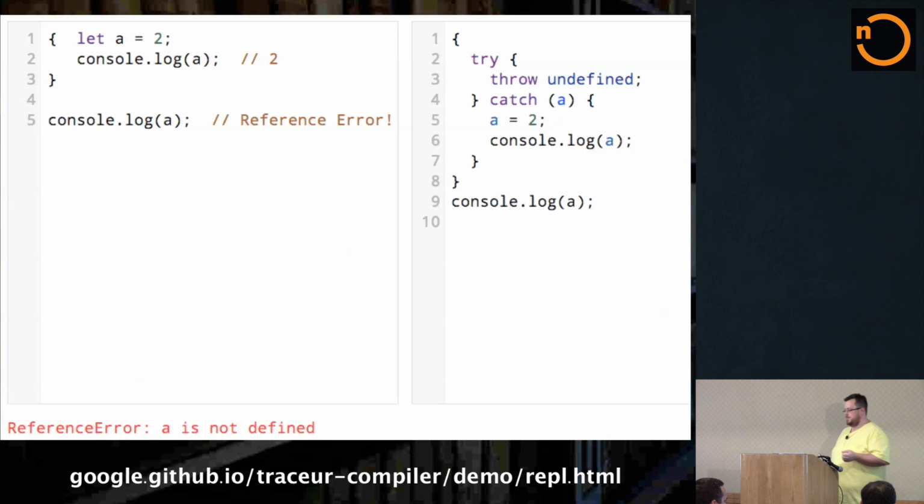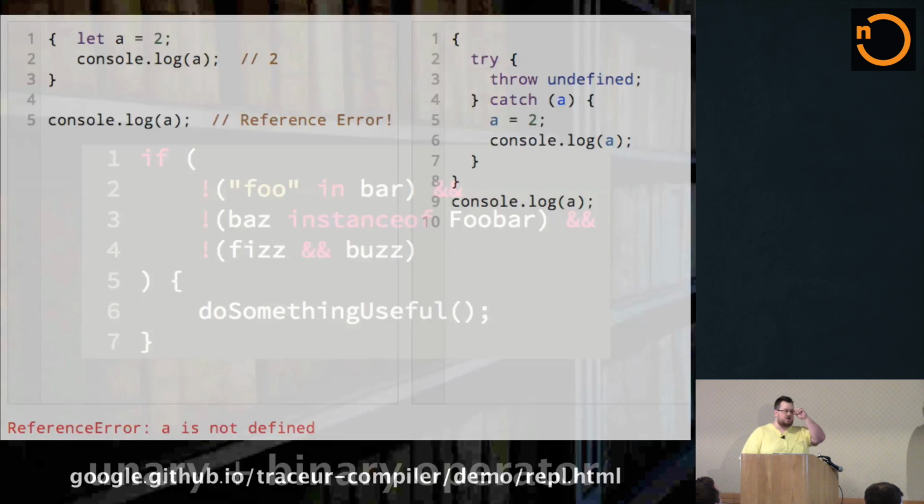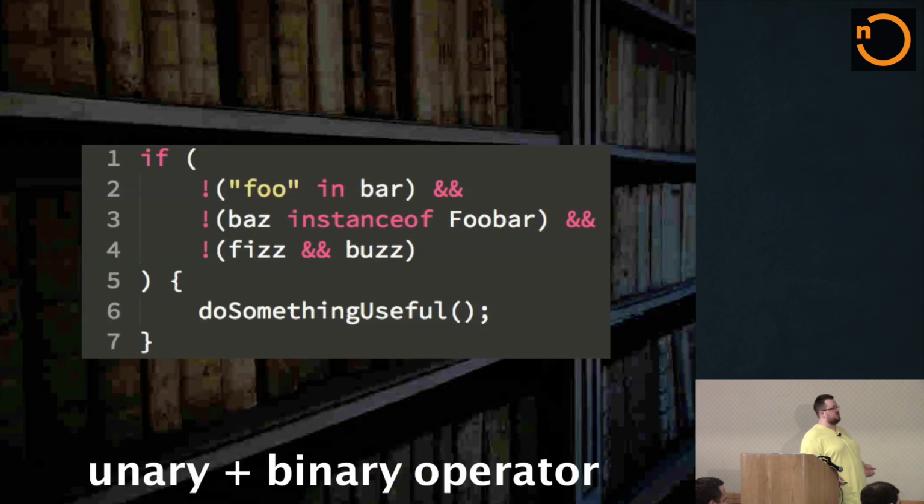So that's just one example. Let's talk about some other examples. I won't show you tools for these things, but let's talk about some other examples of things I'd like to fix. If you've ever written code like this where you needed to negate some sort of operator, and you would like it to not require you to put the negate symbol with a parentheses pair around it,